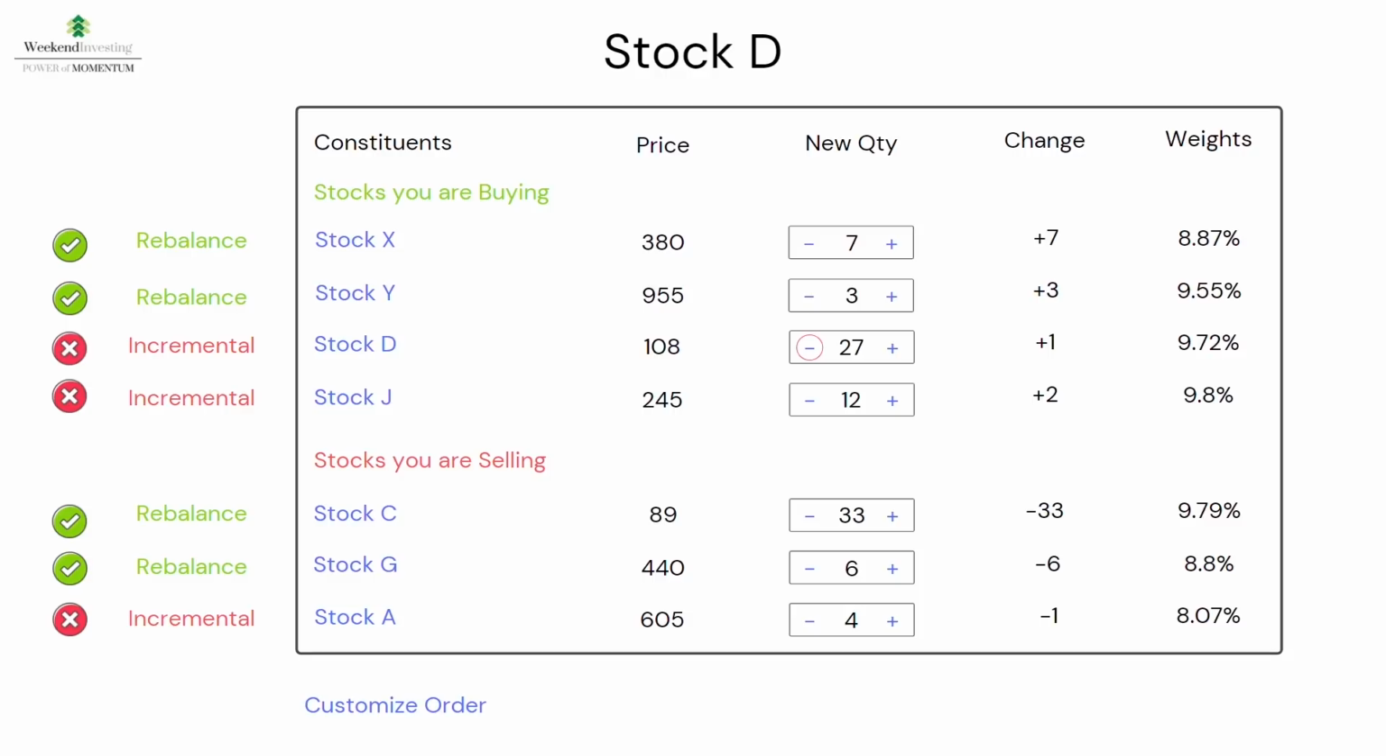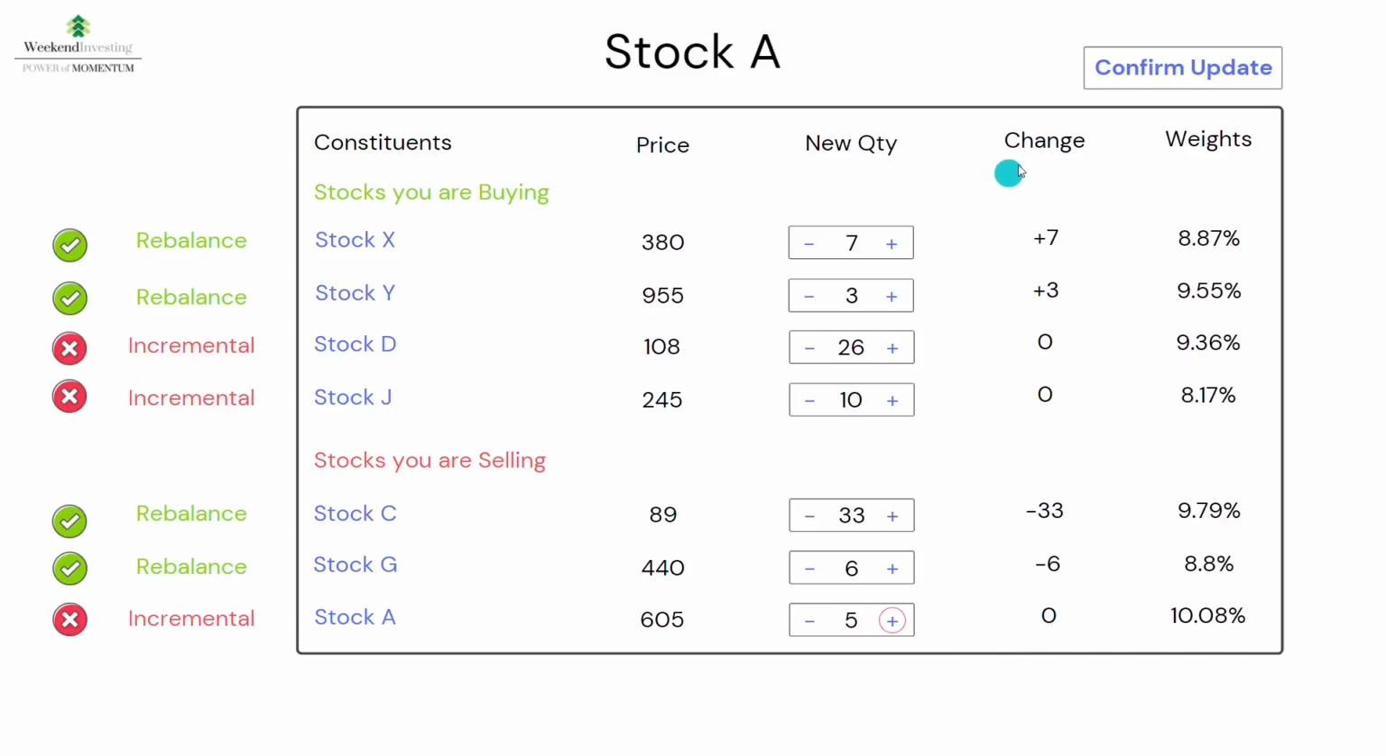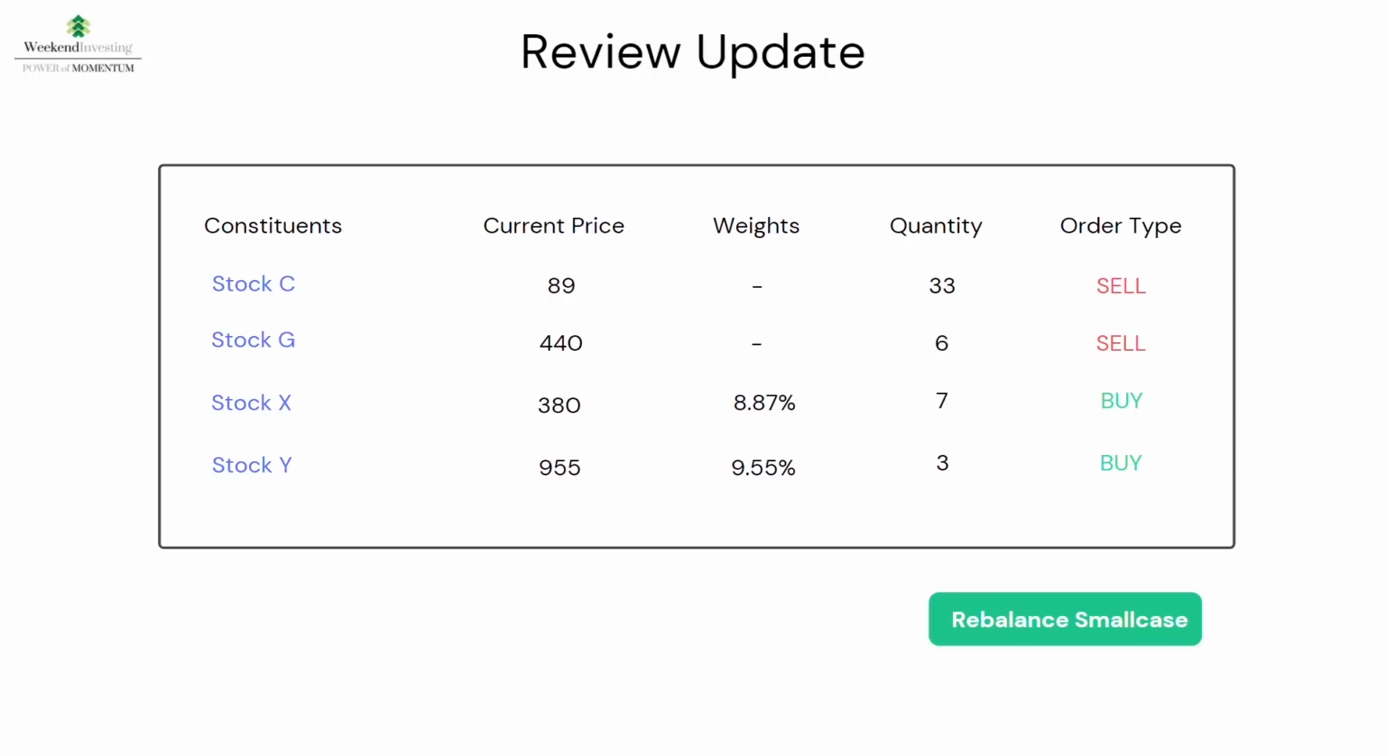So you reduce 1 quantity to make the change column 0. Similarly, in stock J, there are 2 additional shares. So you reduce 2 quantities to make the change column 0. On the sell side, in stock A, we add 1 quantity to make the change column 0. And then we click confirm update. You can review your update and check once again if all the incremental changes are ignored and then click rebalance